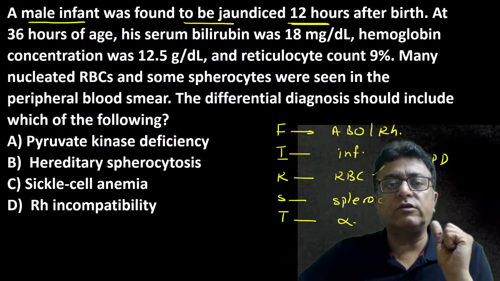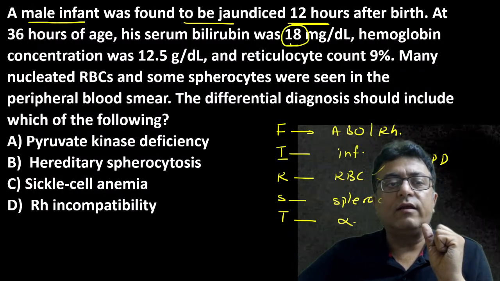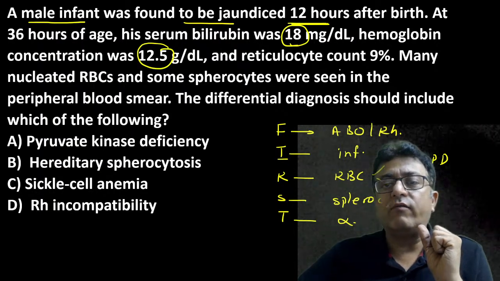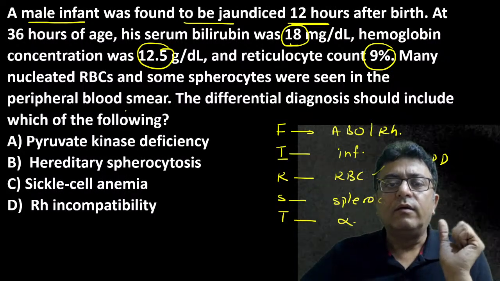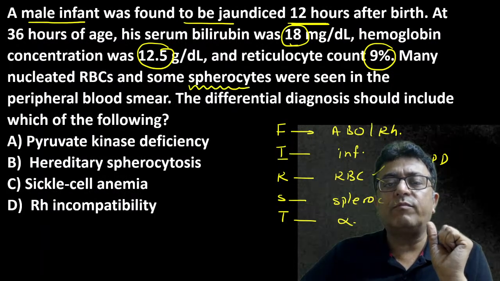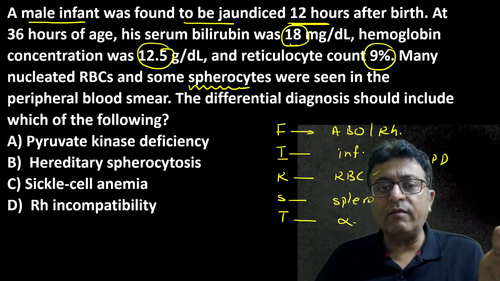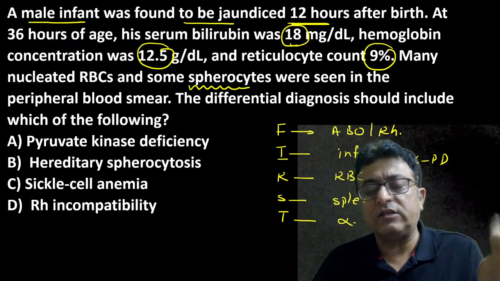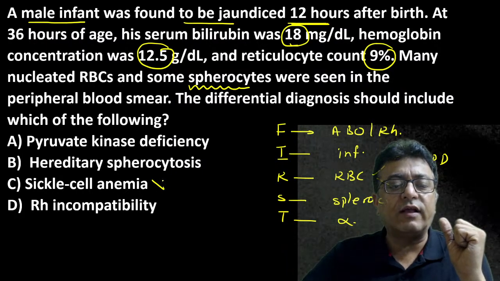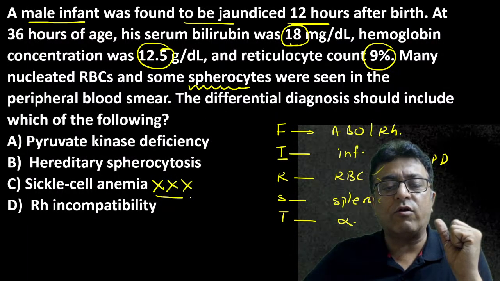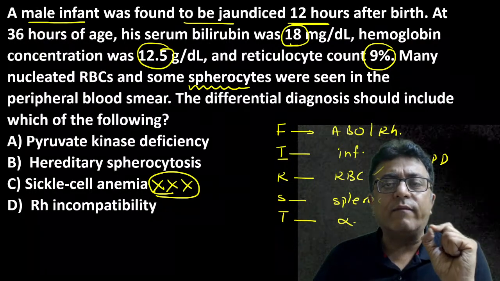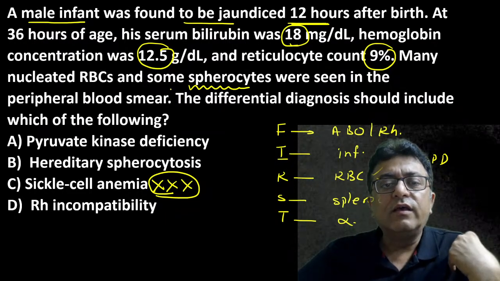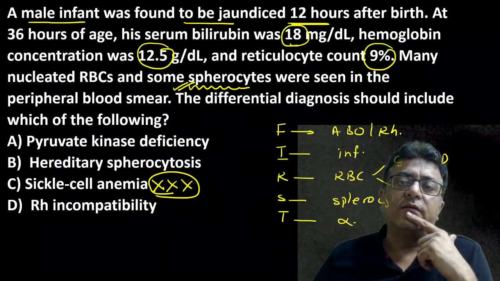Now, we read the question. Bilirubin 18, hemoglobin 12.5, retics 9%. It means it's a hemolytic anemia. Some spherocytes present. The answer can be pyruvate kinase deficiency or Rh incompatibility, but not sickle cell anemia, since sickle cell anemia does not cause jaundice within 24 hours. But what is the clue here? To make this question easy: spherocytes are present.